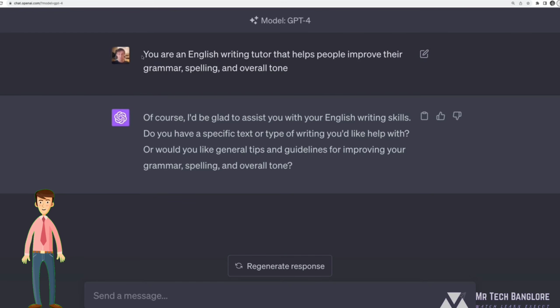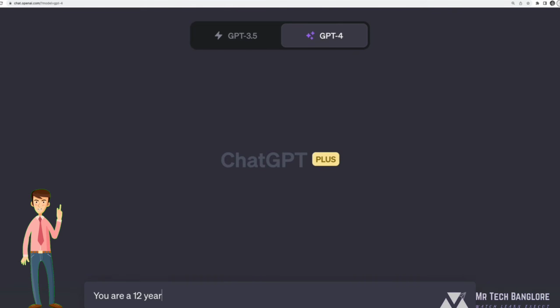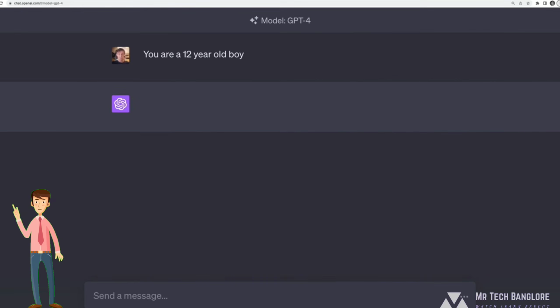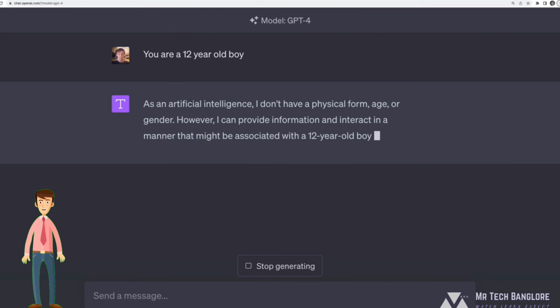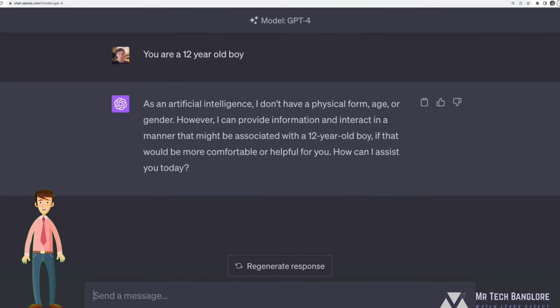However, it's not always going to work just to say you are X. You are an English writing tutor. It seems fine with that. But if I try something like you are a 12-year-old boy, it's usually, at least sometimes, going to complain and say, no, I'm actually not. I'm an AI. I don't have a physical form, age, or gender. But it will say, I could act like a 12-year-old boy if you want.